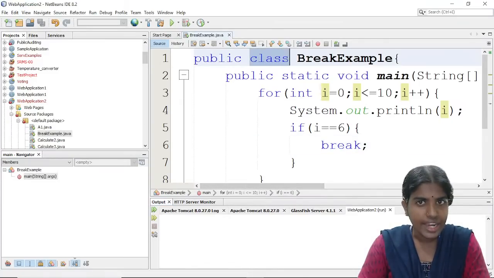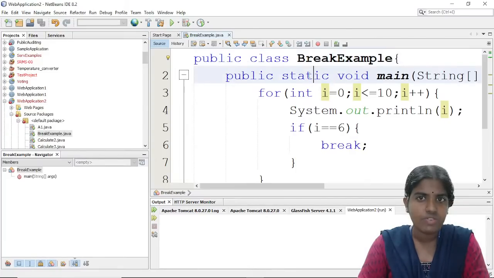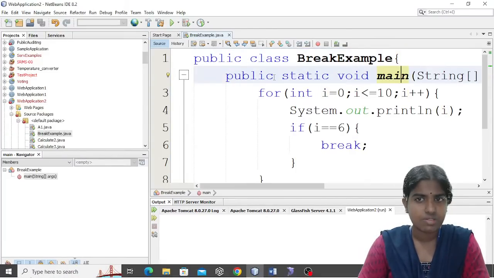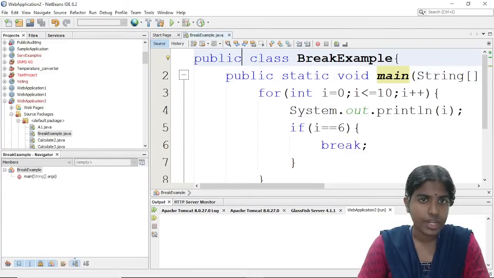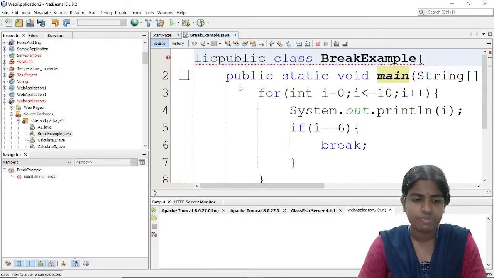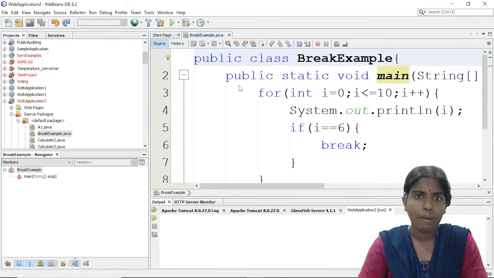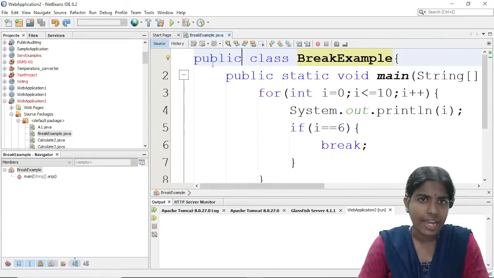Whenever I want to create any new class, I use the class keyword followed by the name of the class. It is prepended by this public access modifier. I am going to discuss different types of access modifiers here: I can go for public, or private, protected.